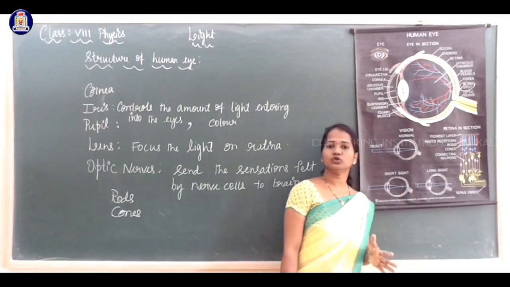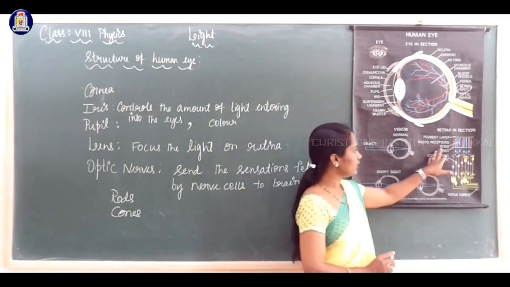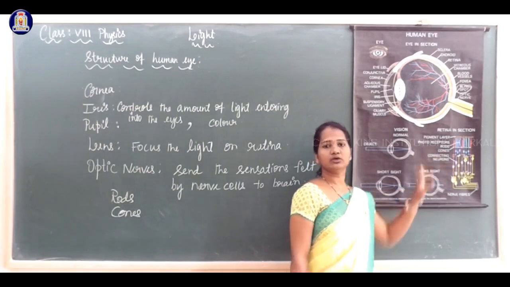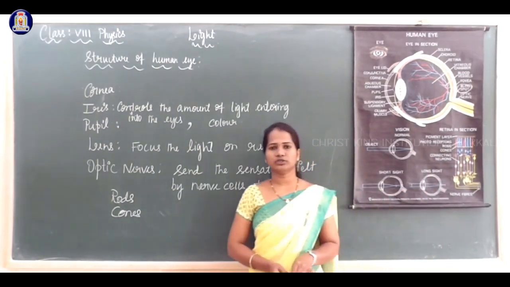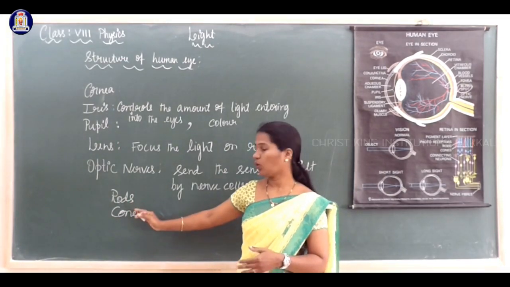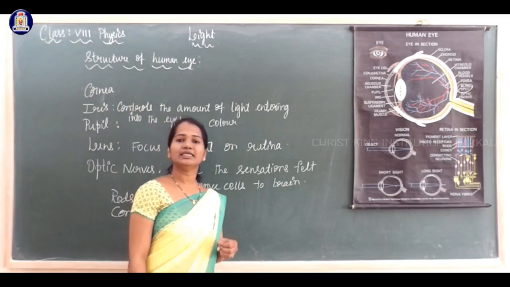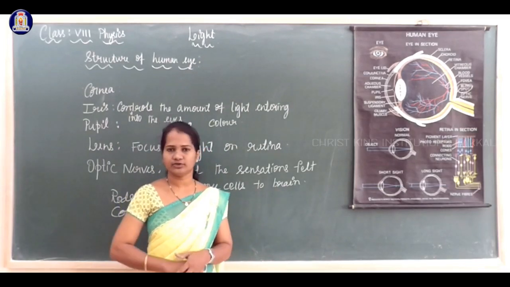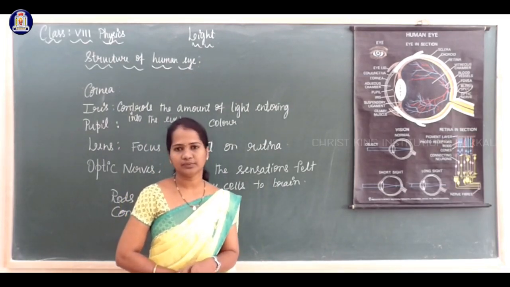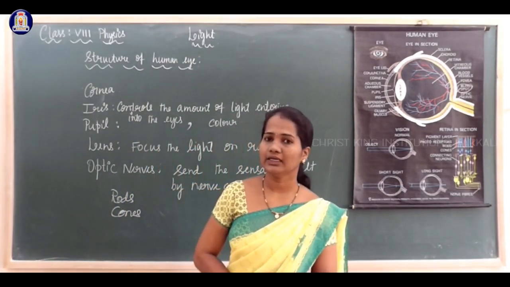Cones are sensitive to bright light. They identify the light, so the signals are sent to the brain, and finally we identify the object. In this way our eye works.